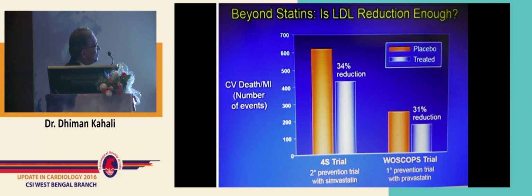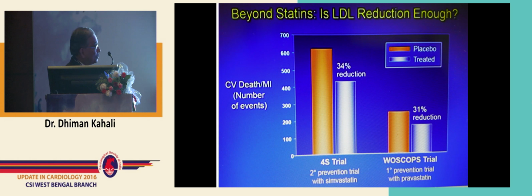Now, beyond statins, this is the history. The Forest trial was published in 1994 in the journal Lancet, and it is one of the pioneer trials where it has been shown that there was a 30% reduction in total mortality, 42% reduction in cardiovascular mortality, a 37% reduction in the revascularization rate in the form of either CABG or PTCA, and a 37% reduction in heart failure incidence.